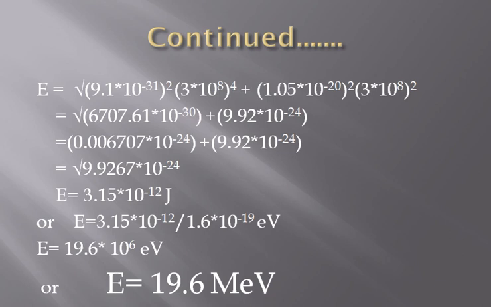By substituting the values of the different parameters, the value of energy comes out to be 3.15 into 10 raised to minus 12 joule, or in terms of electron volt, 19.6 into 10 raised to 6 electron volt, or 19.6 mega electron volt.